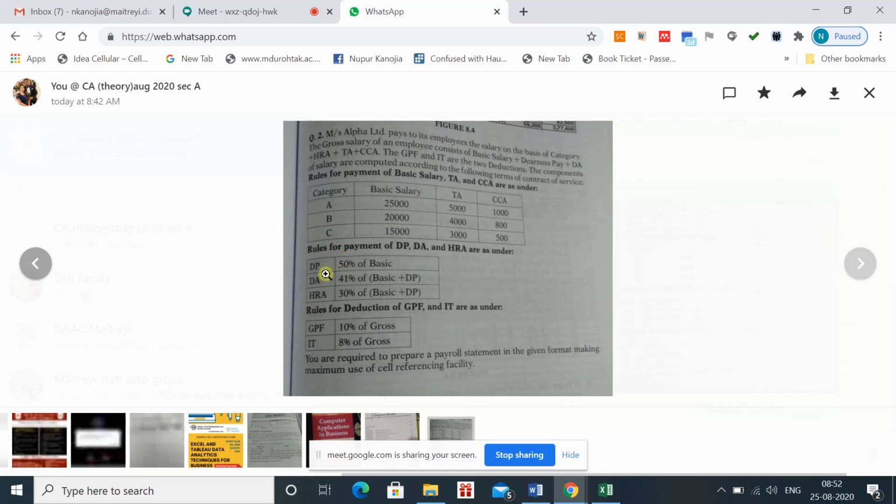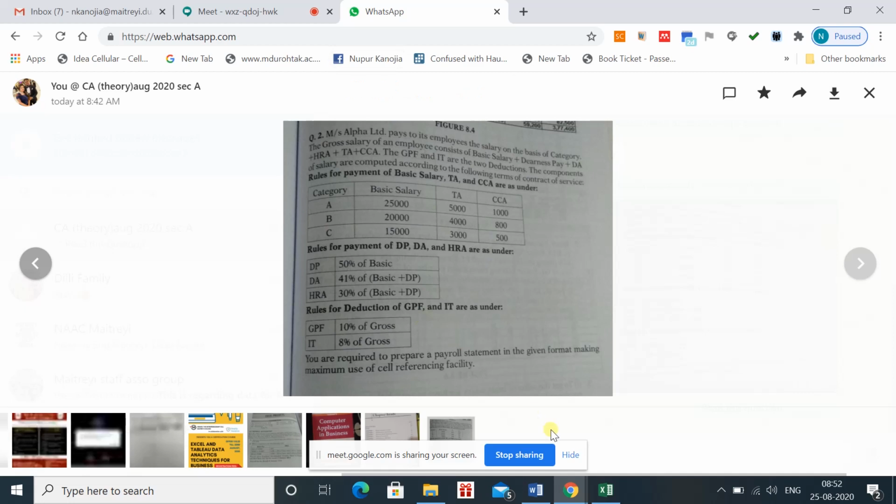And others are very simple: 50% of basic salary, 41% of basic plus TA, they have just given the formula also to you. The main formula which we are going to discuss in today's class is related to basic salary, TA and CCA.